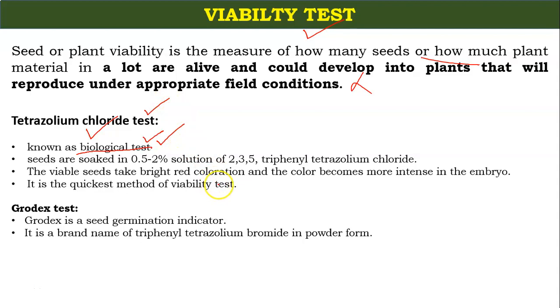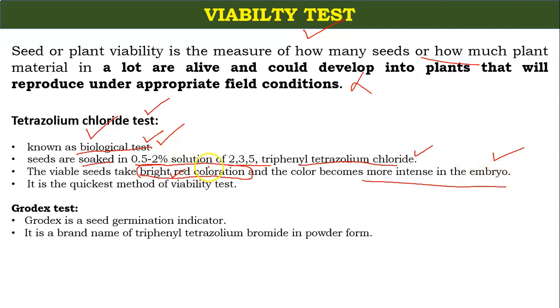In this test, seed producers soak the seeds in a 0.5 to 2% solution of 2,3,5 triphenyl tetrazolium chloride. Then what will happen? The viable seeds take a bright red coloration, and the color becomes more intense in the embryo.